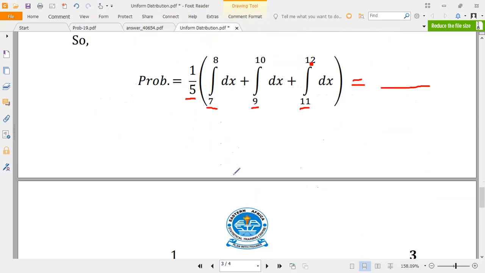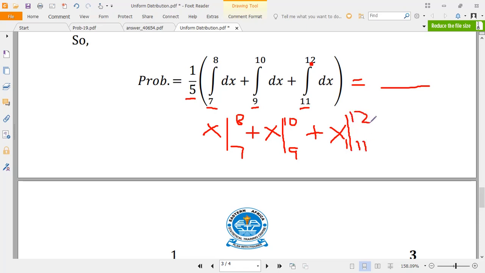And if you integrate, this will be 1 over 5, and this will be x from 7 to 8 plus x from 9 to 10, plus x from 11 to 12.